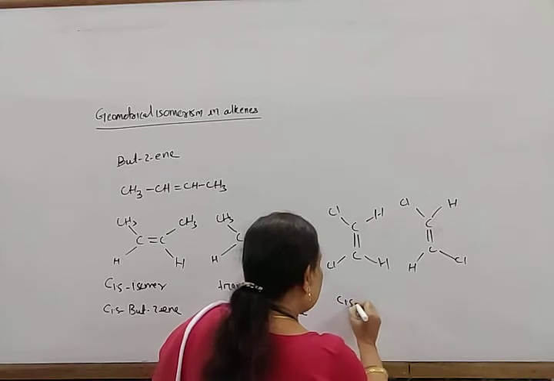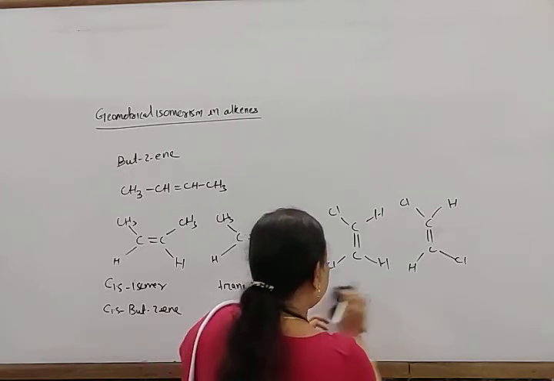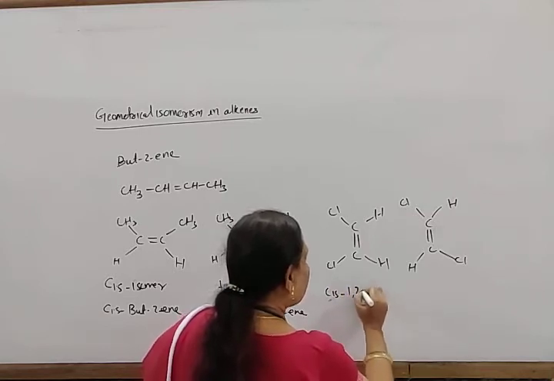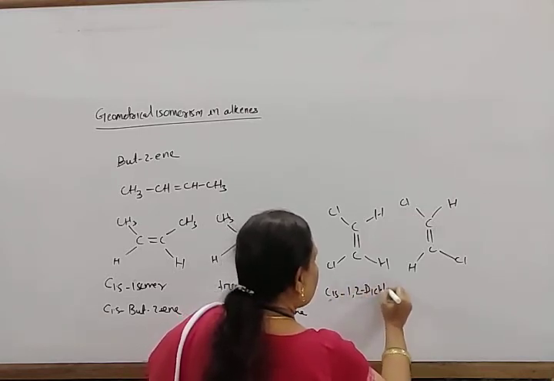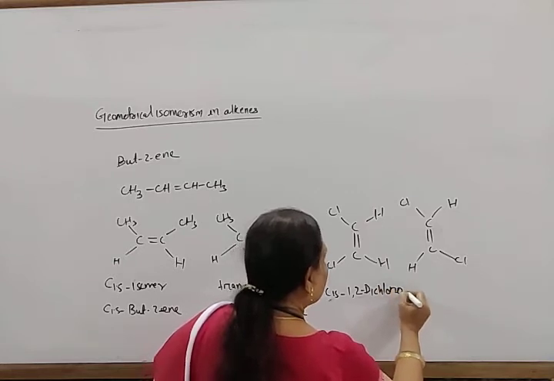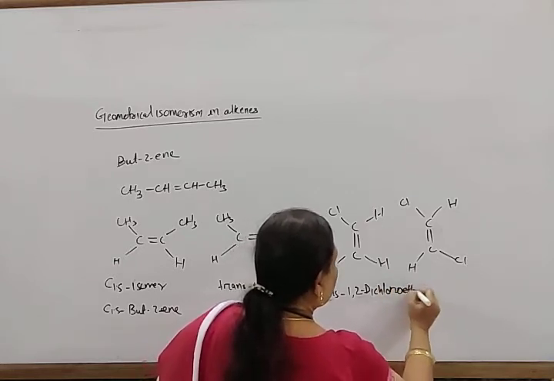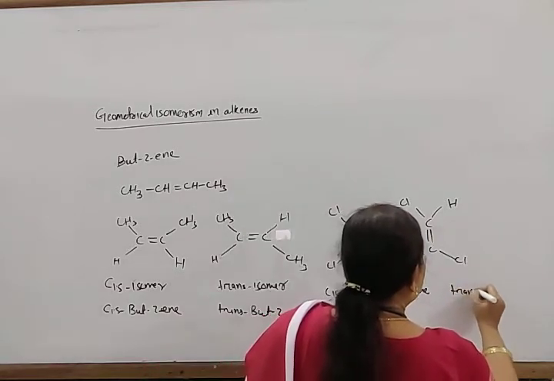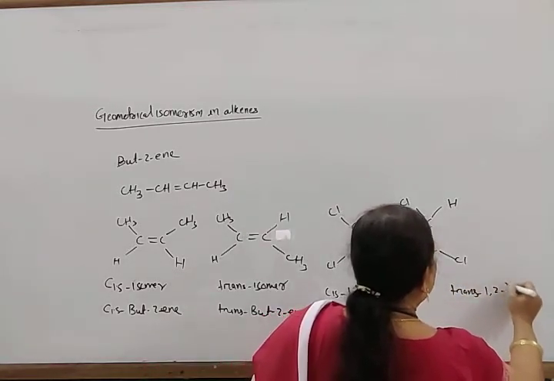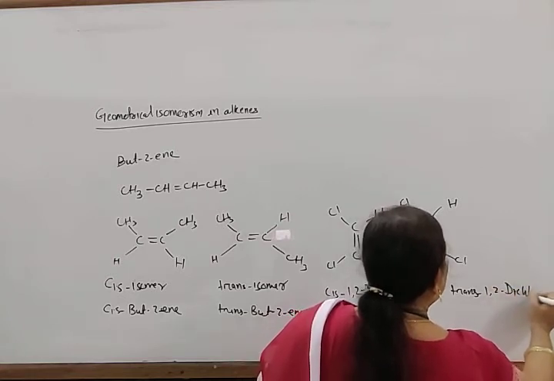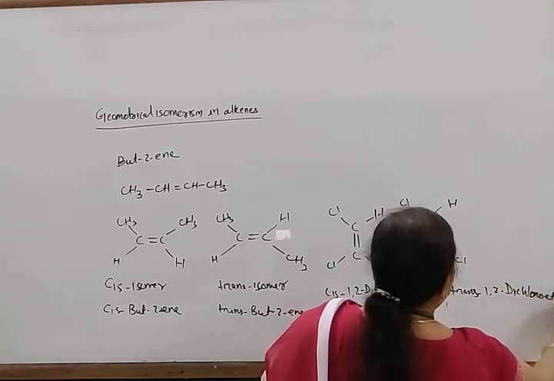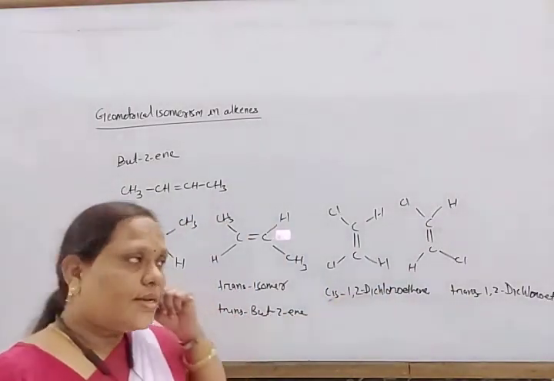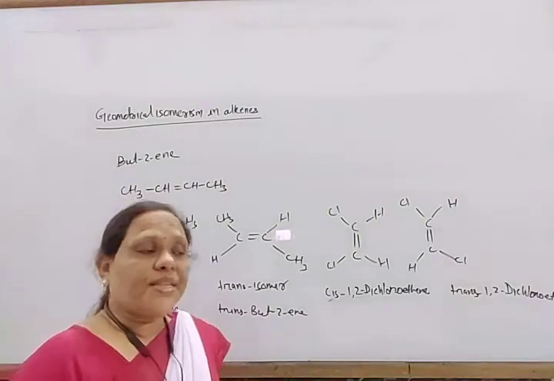So this is cis-1,2-dichloroethene, and this one is trans-1,2-dichloroethene. Okay, so in this way we have to name it.